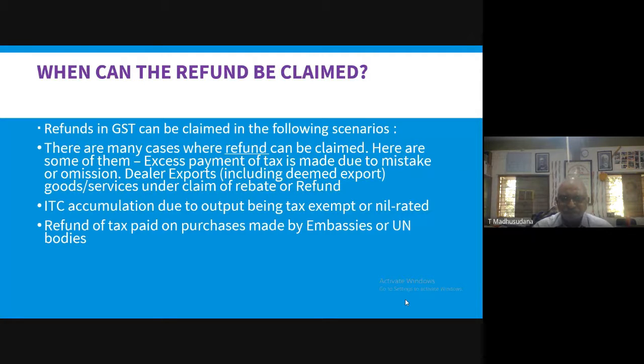Next, number 3, refund of tax paid on purchases made by embassies or UN bodies. These are the two special categories of suppliers which are to be registered under a special category as per the Indian GST Act.